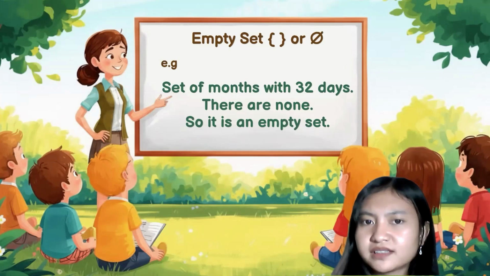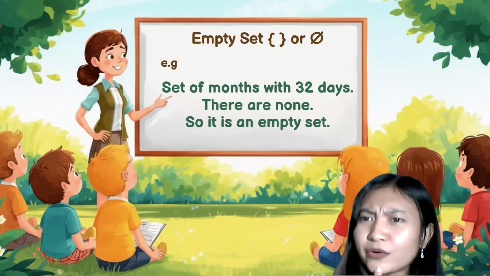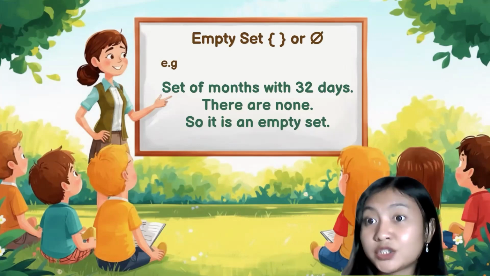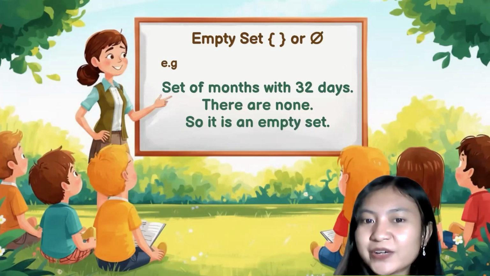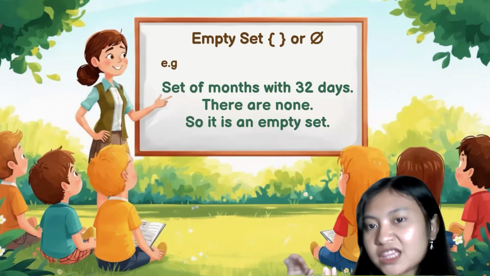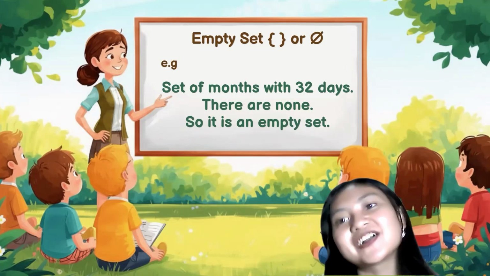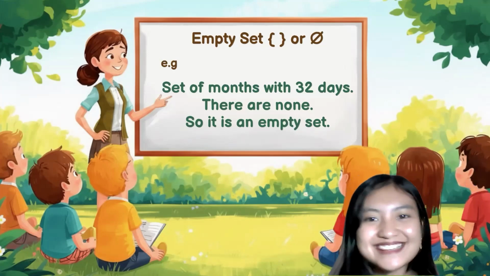For example, the set of months with 32 days. We know that there are no months that contain 32 days until now, but we don't know about the future. So it means that the set of months with 32 days is an empty set. Okay, that's all about important terms in sets.